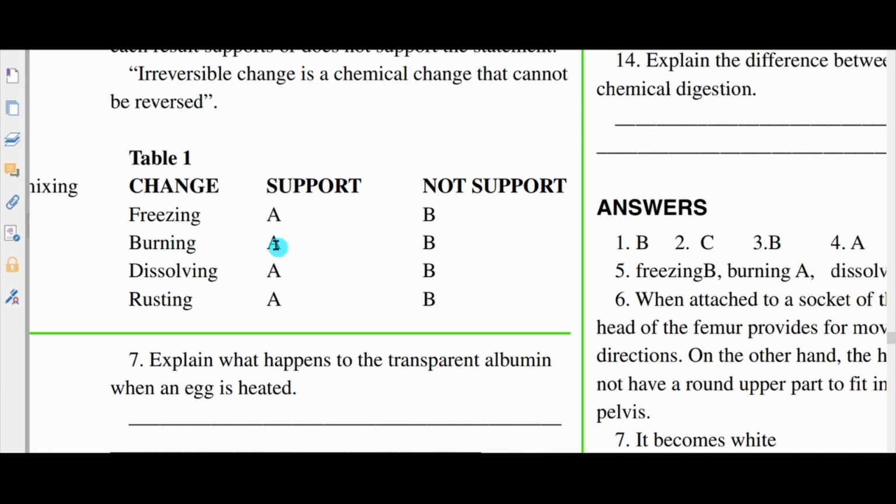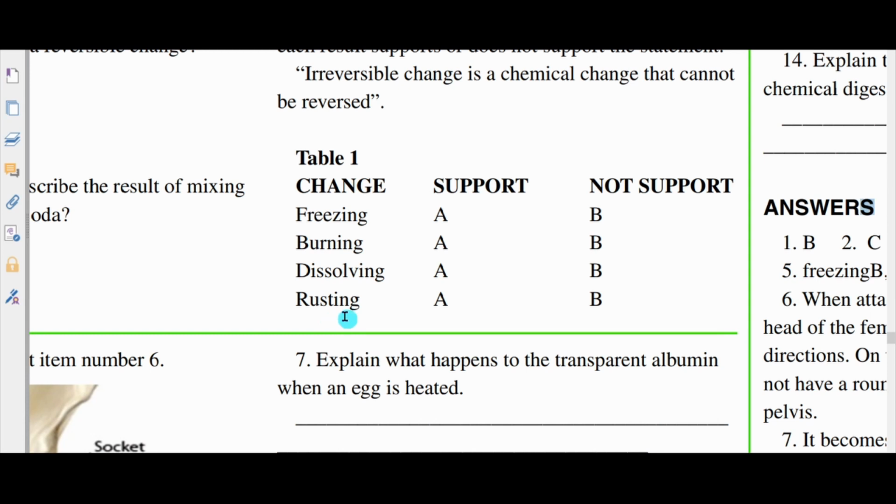Burning supports that because we cannot get back that which we have burned. If we burn a piece of paper, we're going to get ash. Things have changed chemically and they cannot be reversed. What about dissolving? Support or not support? For that, we are going to go with not support. Rusting shows support for the statement because rusting is a result of a chemical change.